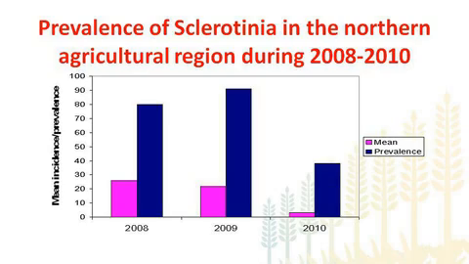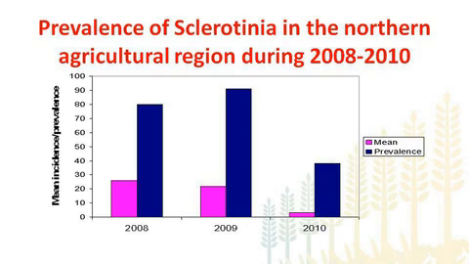So I believe most of you are aware that Sclerotinia has been a problem in canola production, especially in our northern agriculture region over the past few years. I will start off with the levels of Sclerotinia in canola crops, especially in the northern agriculture region. This graph shows the mean incidence of Sclerotinia and prevalence, which is the percentage of crops affected with Sclerotinia, from 2008 through to 2010 in the northern ag region.